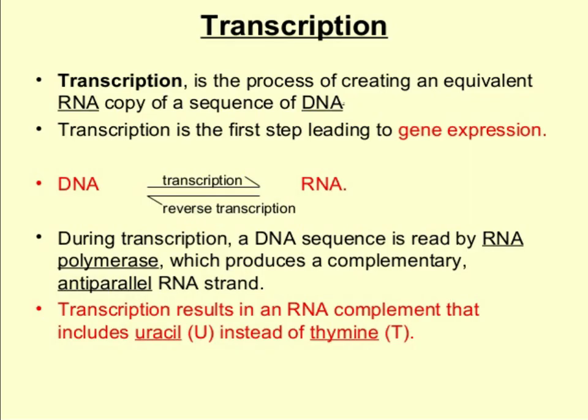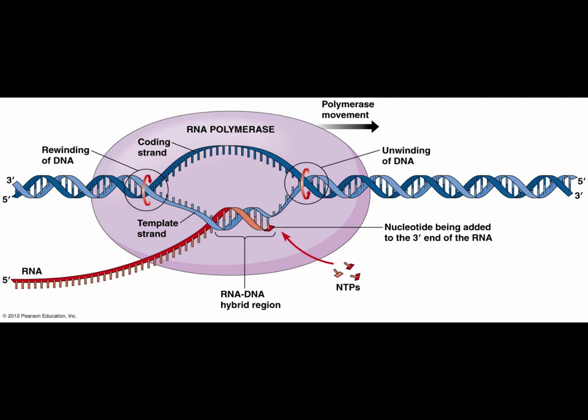Today we study transcription. This is the process in which an RNA copy of the DNA sequence encoding the gene is produced with the help of the enzyme RNA polymerase. One of the two strands of DNA is transcribed. This strand is called the template strand or the antisense strand. The opposite strand is called the coding strand or the sense strand.